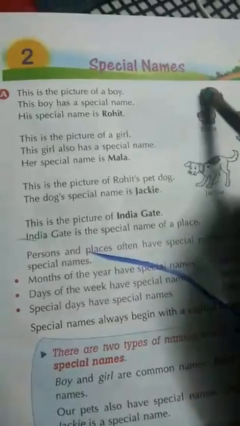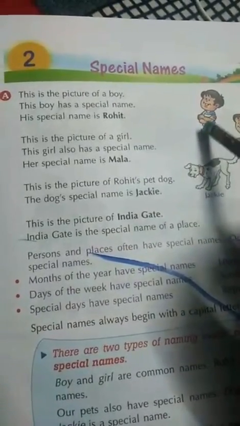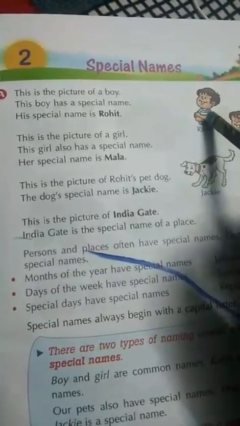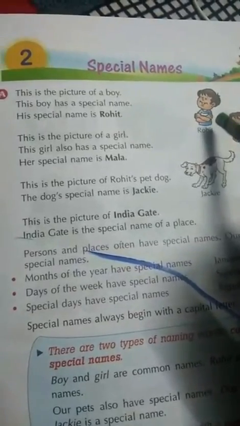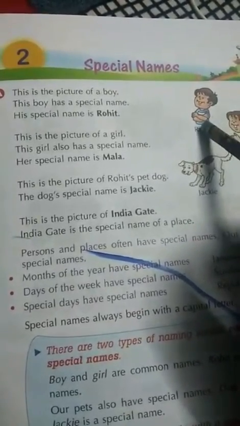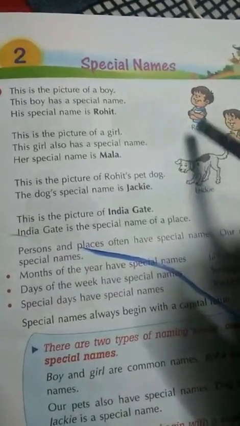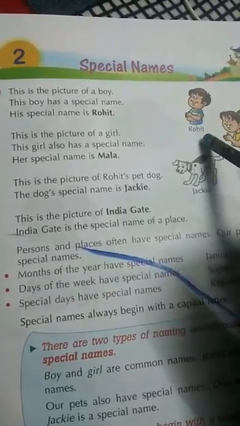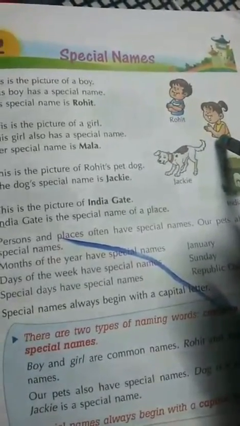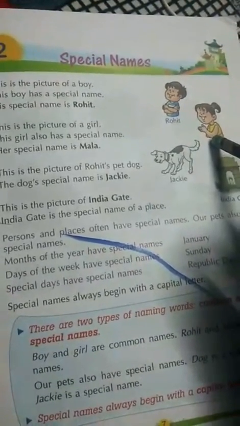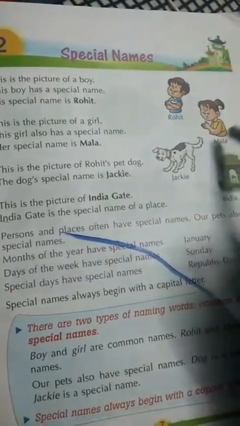So, this is a picture of a boy, but this boy has a special name. What? Rohit. Okay, he is a boy and his name is Rohit. So boy is a common name and Rohit is a special name. This is a picture of a girl and this girl also has a special name. What? Mala.